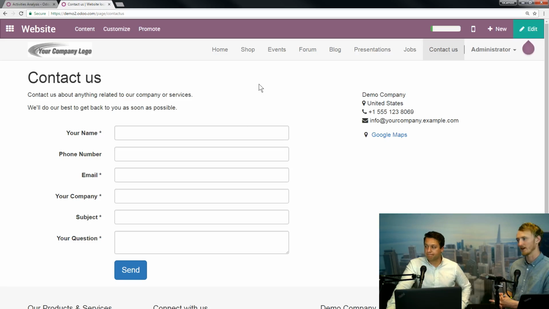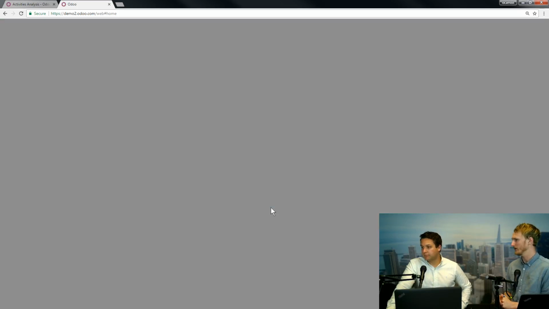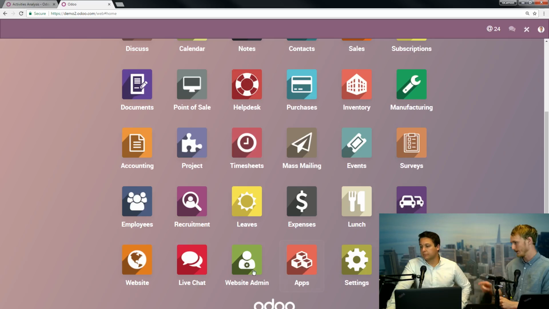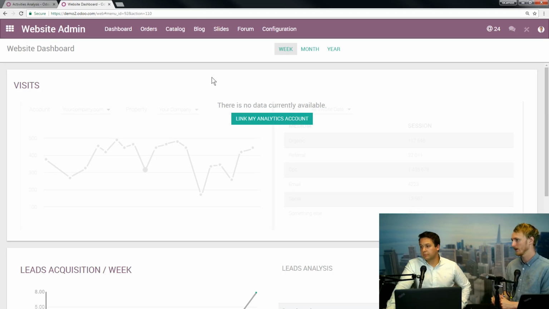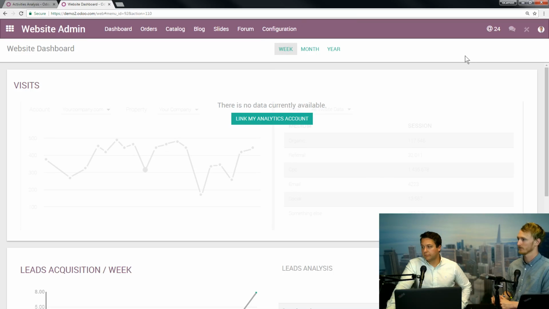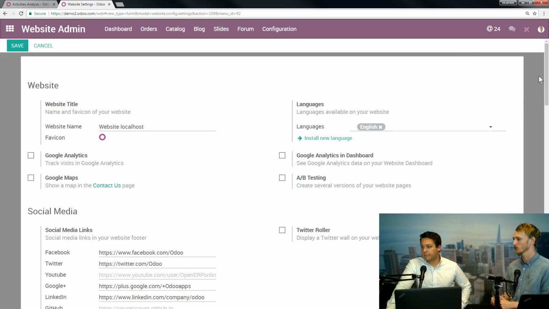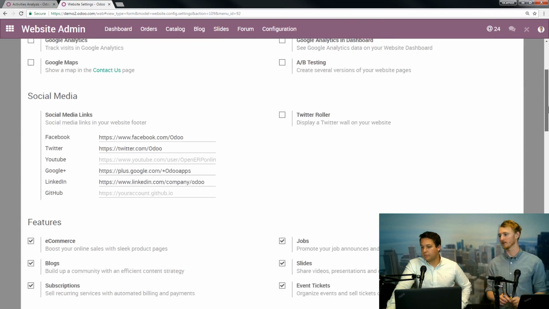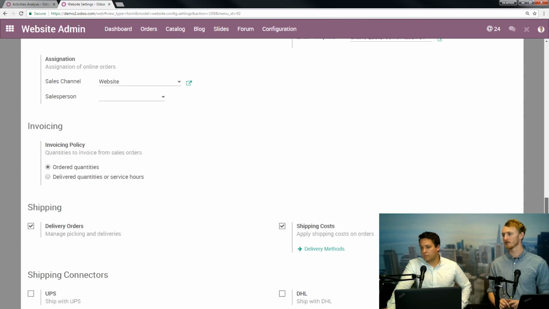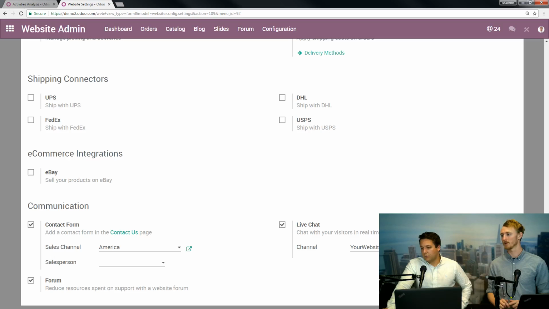Yeah, and to enable that, Katie, would you go back, Andre, to the apps dashboard and then go to website admin? Sure. There's just a checkbox. I think you can enable it from the website front-end editor directly, but if you go to website admin and then go to config settings and then scroll down a ways, it's going to be in the Communication section, there we go.